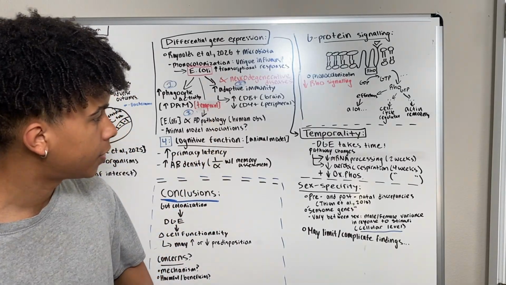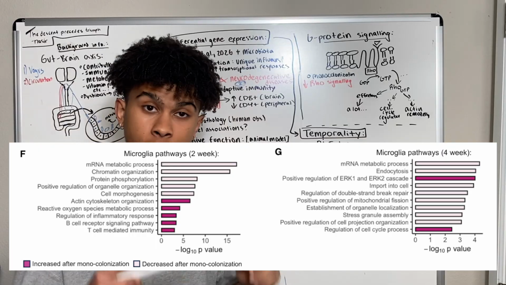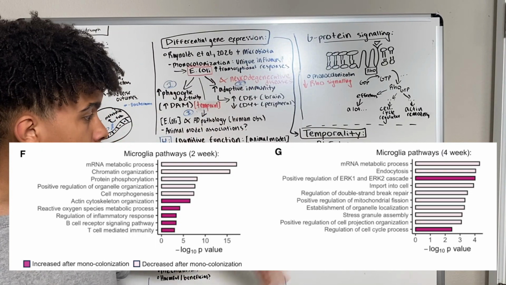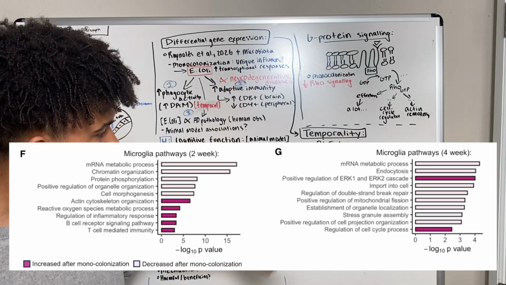To move on and discuss temporality related to E. coli monocolonization, we know that differential gene expression takes time. Pathway changes were observed in this study. There was a decrease in mRNA processing at 2 weeks, and then 2 weeks later, there was an aerobic respiration decrease as well as an oxidative phosphorylation decrease.